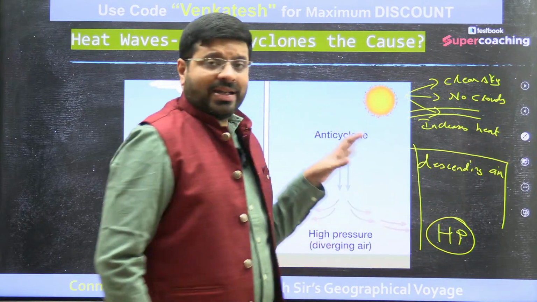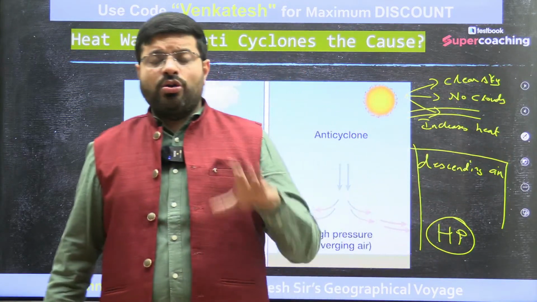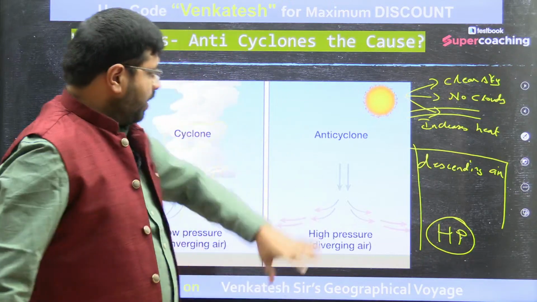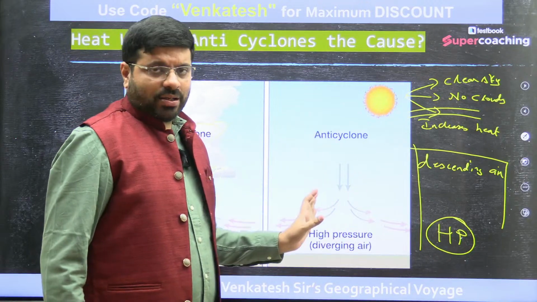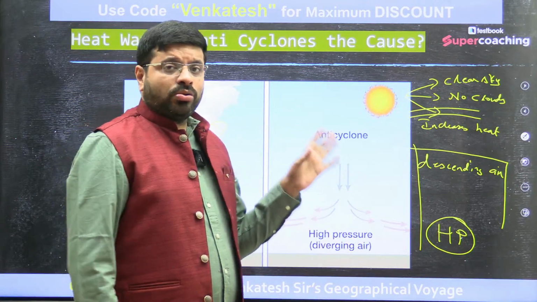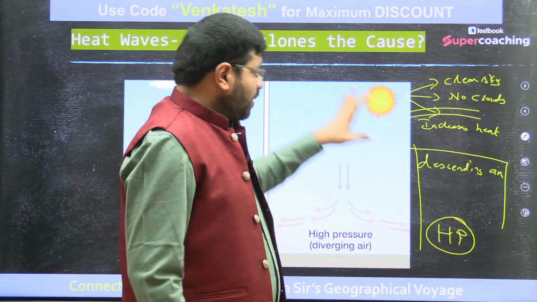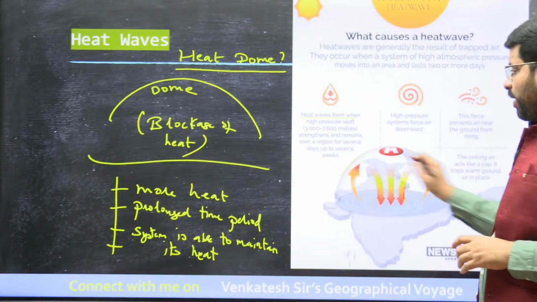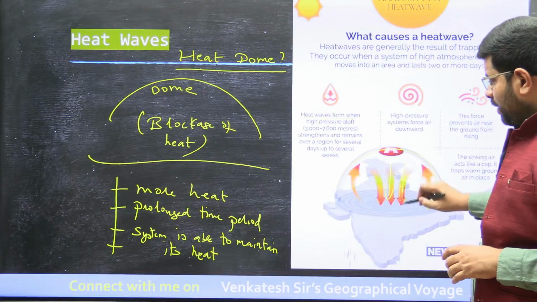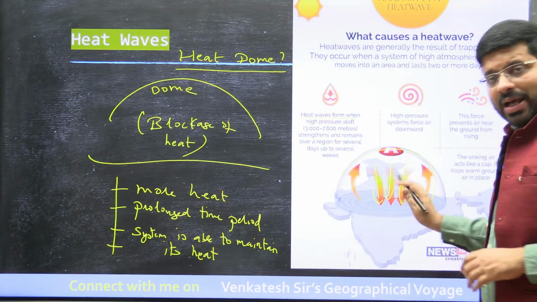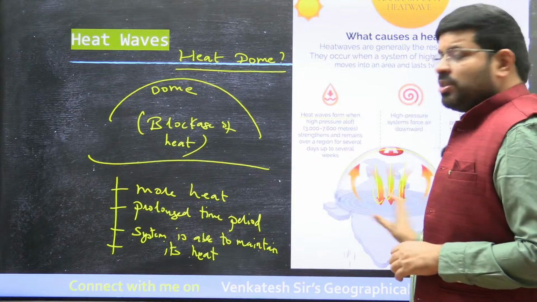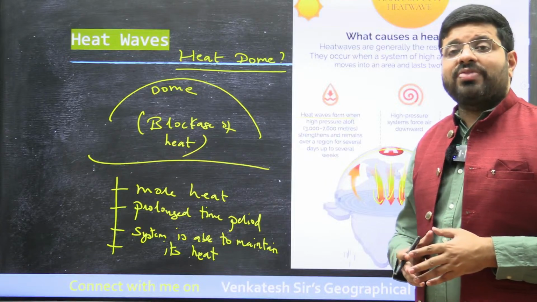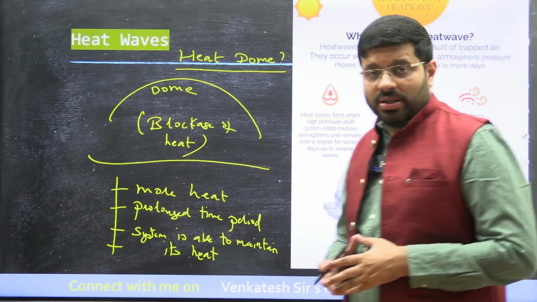Whenever an anticyclonic condition develops, a massive anticyclone, within a region, it will try to develop this into a heat dome. Such anticyclonic conditions will turn a region into a heat dome, because initially the air is falling down, creating high pressure conditions, and if this massive anticyclonic condition is prolonged for 6, 7, 8 days, that is when you will find the major disasters.